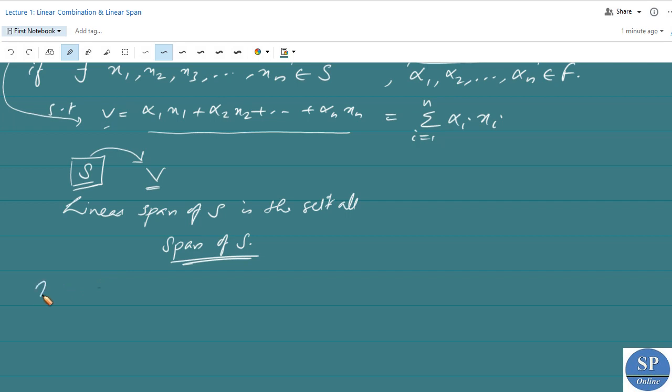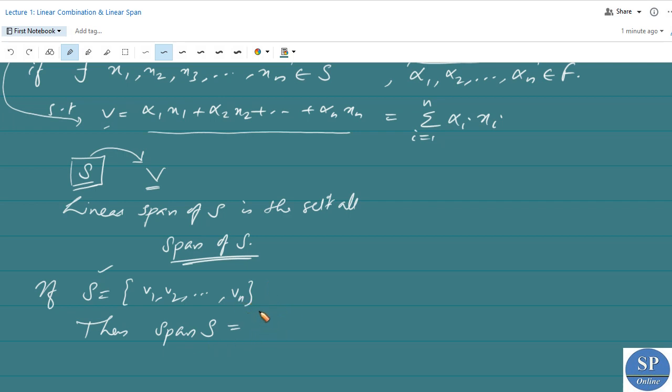So if S is equal to the vectors v1, v2, etc., vn, then the span of S is denoted by span S. The span of S is the set of all linear combinations of elements v1, v2, v3, etc., vn.